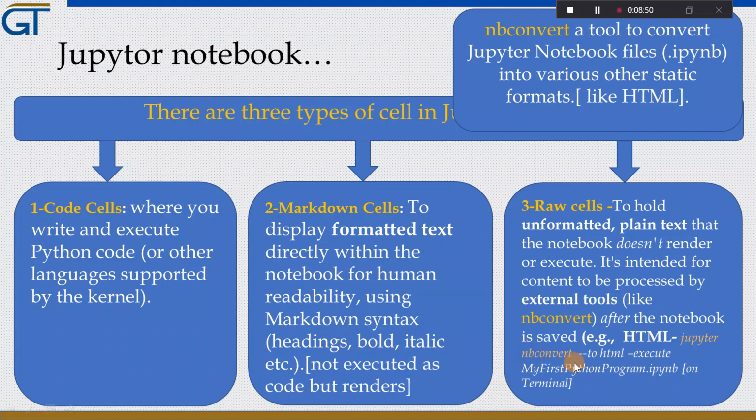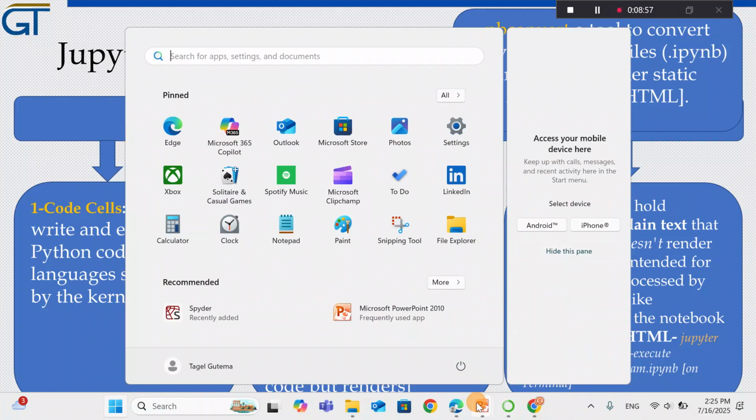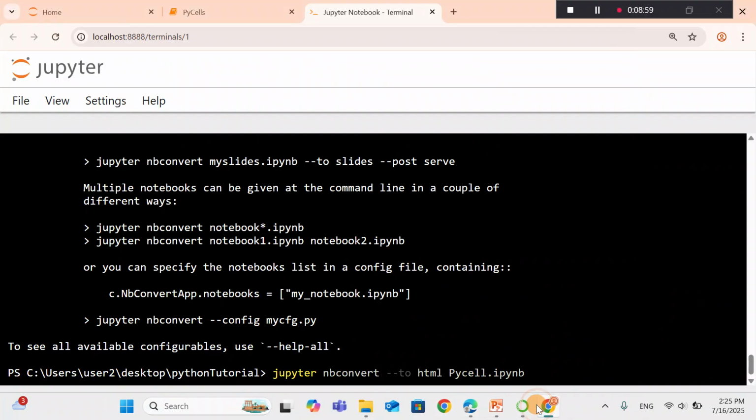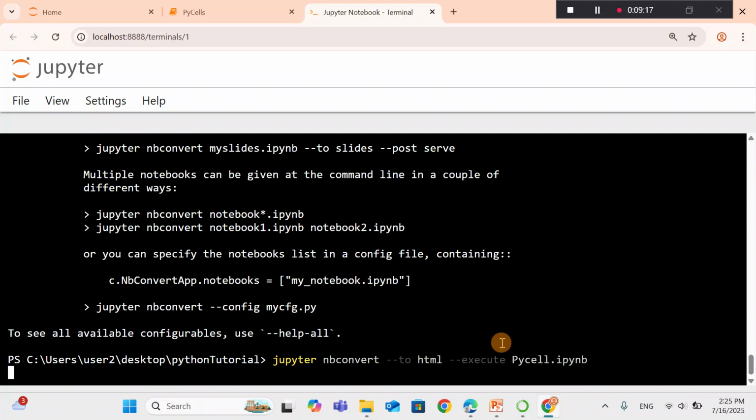So Jupyter nbconvert, we can use execute, which is actually an optional one. Okay, Jupyter nbconvert to HTML. Okay, we can execute while converting.